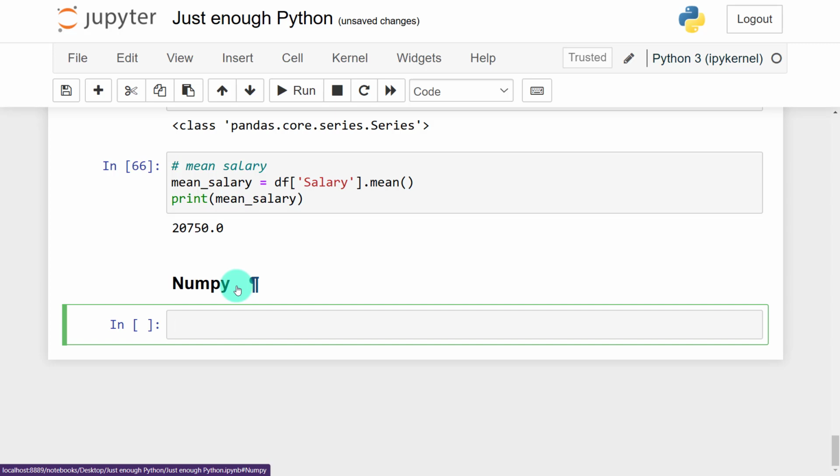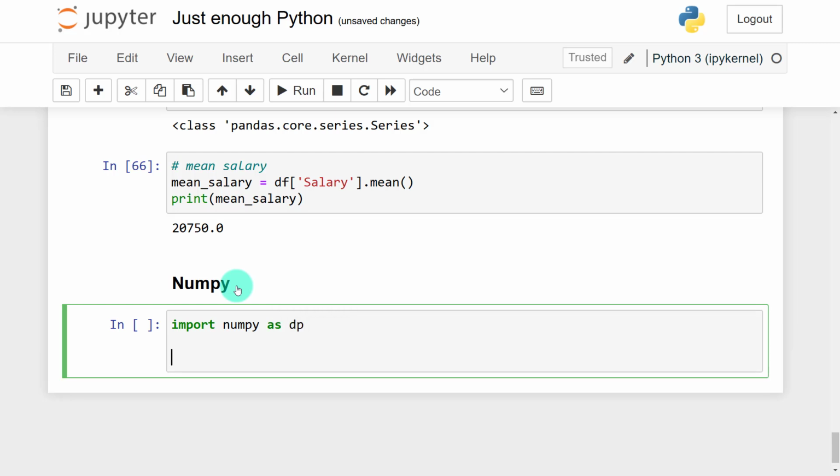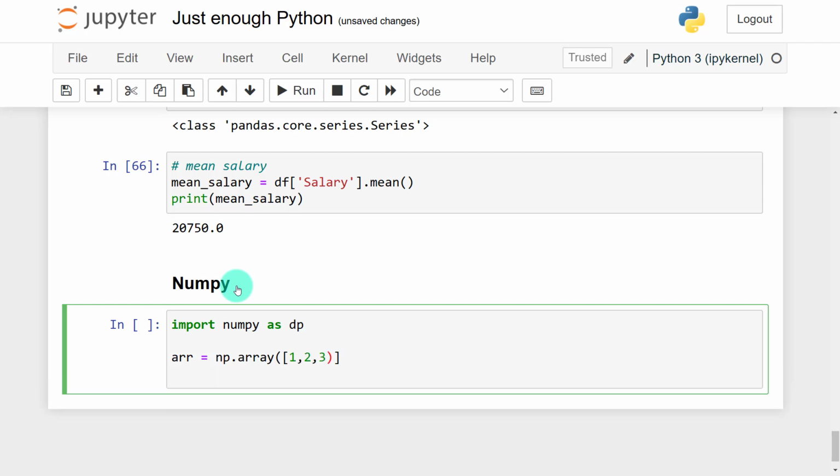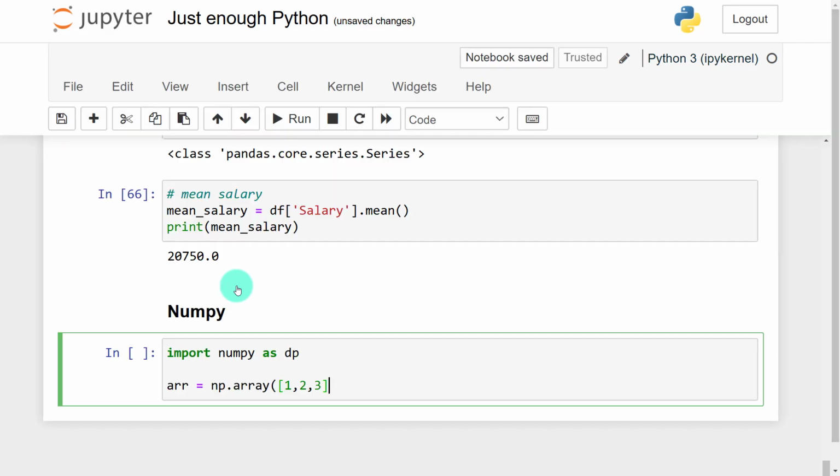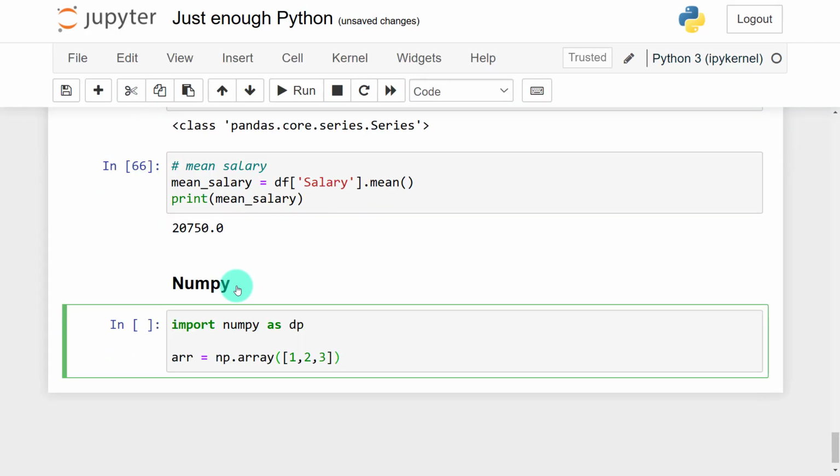To create a NumPy array, let's say I call it array. First of all, you need to import NumPy as, still as an alias, np. So now, in case I need to create an array called array, I'll say it is equal to np, the alias, dot array, and here I can open brackets and pass in a list. All right. So now when I print, sorry, it should be this first, then this.